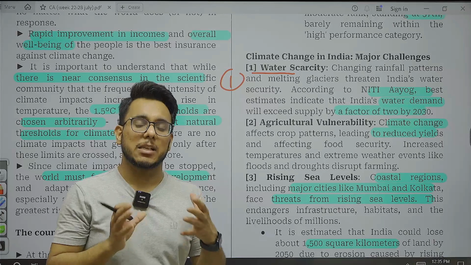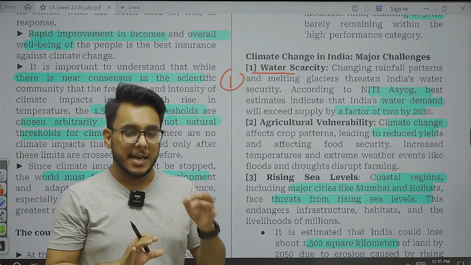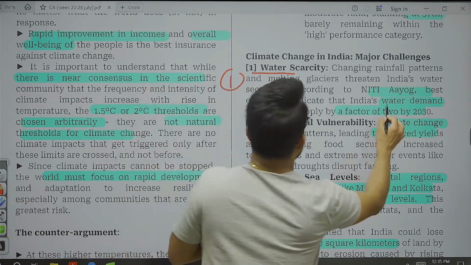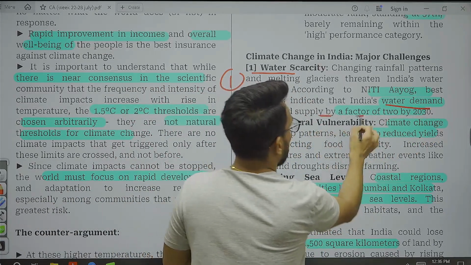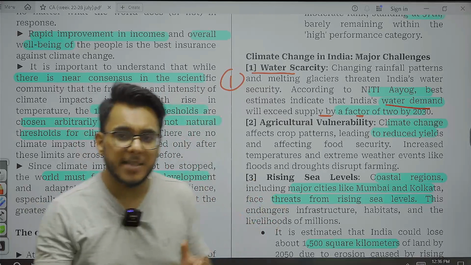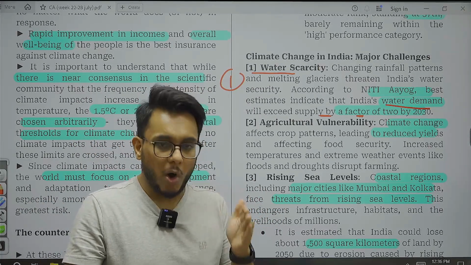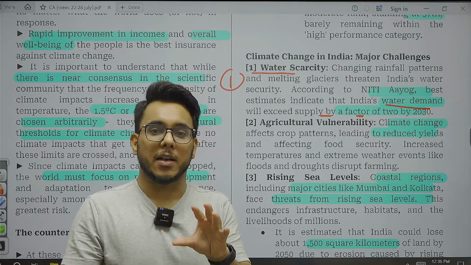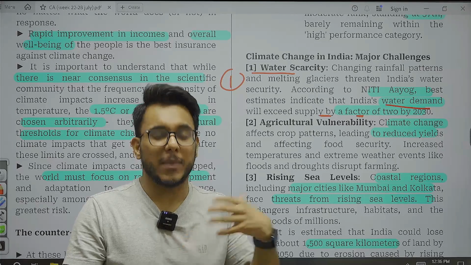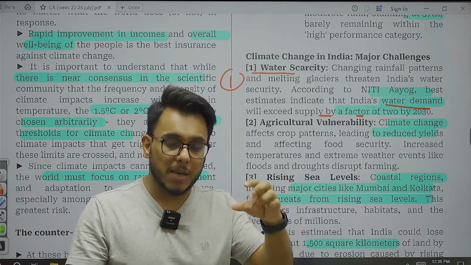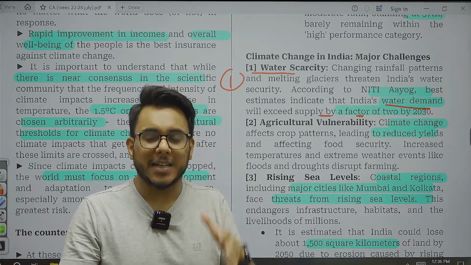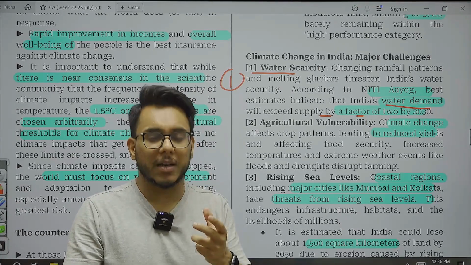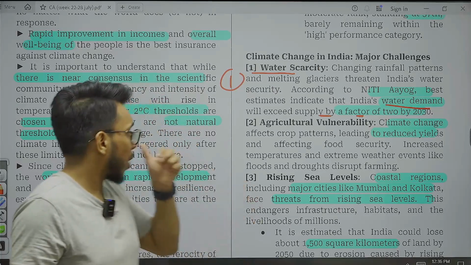Now, some data, some quantifiable numbers you need to have here. According to Niti Aayog, India's water demand will exceed supply by a factor of 2 by 2030. What does it mean? It means that if India wants 10 liters of water by 2030, we will have only 5 liters. So 5 liters of water is available, but the demand is 10 liters. So the supply-demand mismatch will come. In fact, it has been said that if the third world war happens, it will happen because of the water crisis. Fine, this is the problem that we are having.